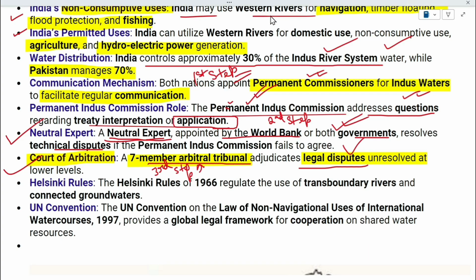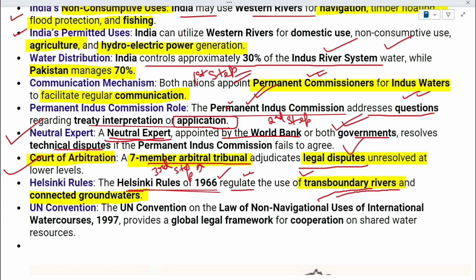Another important point is that transboundary rivers and their connected groundwaters, how to share them, is based on the Helsinki Rules of 1966. Transboundary means inter-country rivers, the rivers that flow through more than one country. So if you see the term Helsinki Rules in your exam, what is it associated with? It is associated with regulation of transboundary river water distribution.